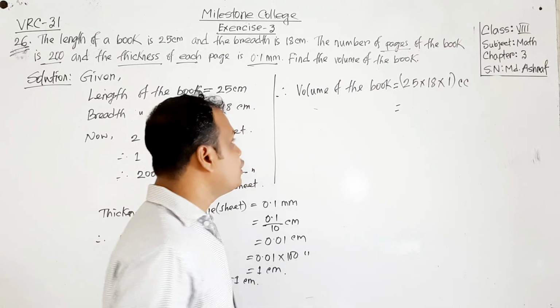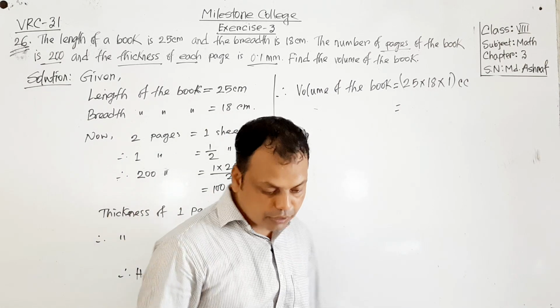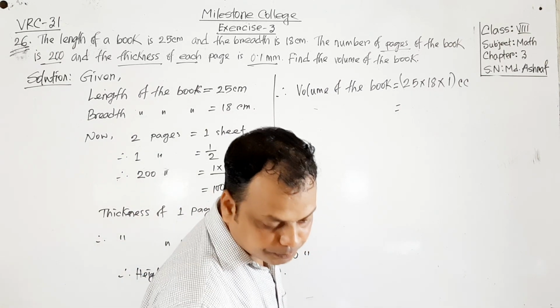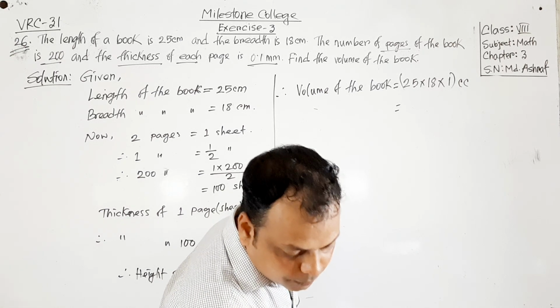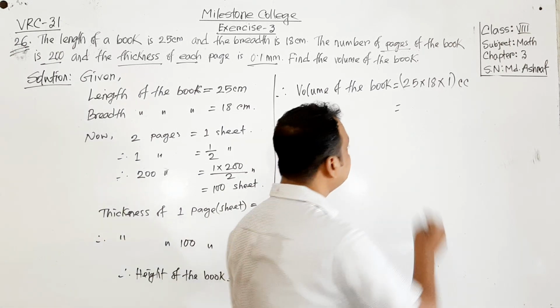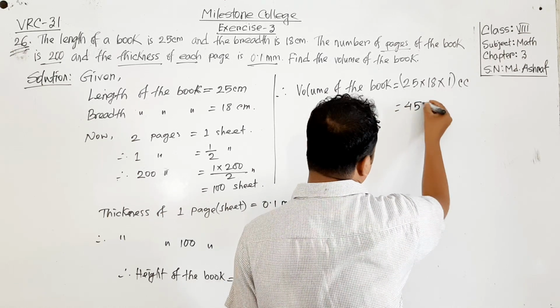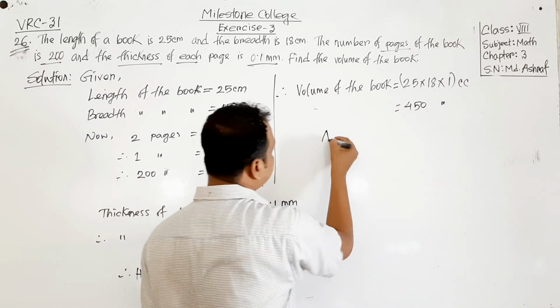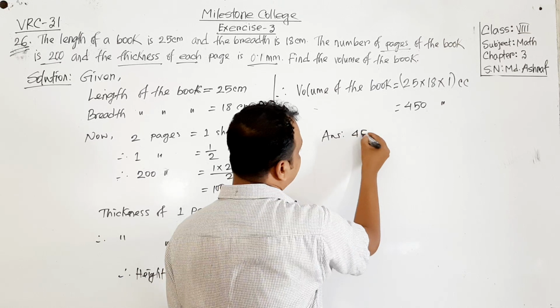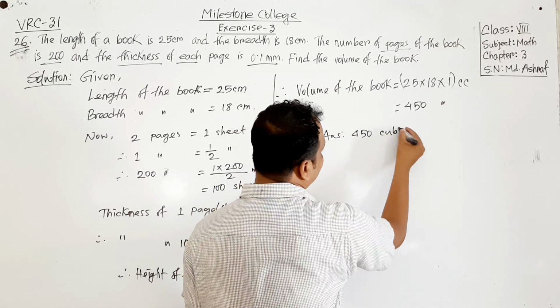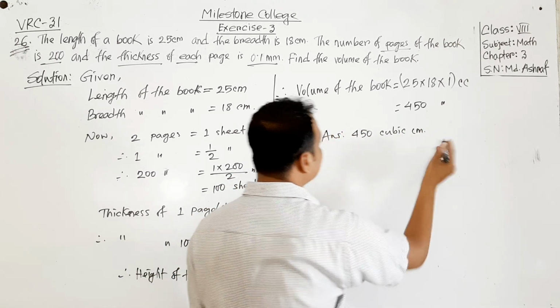What will be the product? 25 into 18 into 1. We will get the product 450 cubic centimeter. Answer will be 450 cubic centimeter. So this is the answer.